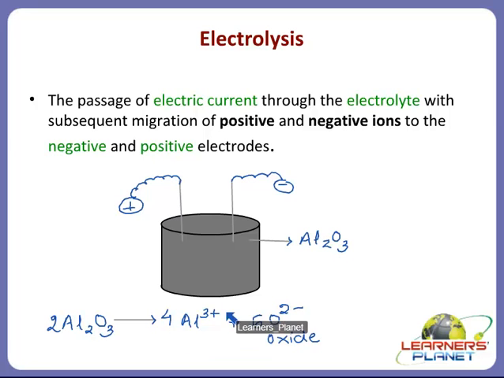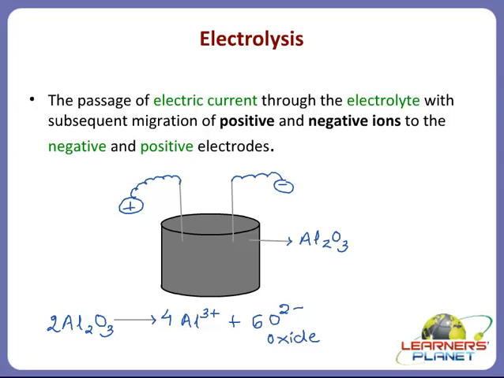Right? Now, what will happen? On passage of electric current through the electrolyte, there is migration of positive and negative ions to the negative and positive electrodes. What is the negative ion here? Oxide. So it will migrate to the positive electrode and aluminium ions will migrate to the negative electrode. So always where will we get our metal, children? We will get our metal at the negative electrode or the cathode. Why? Because metals form positive ions.